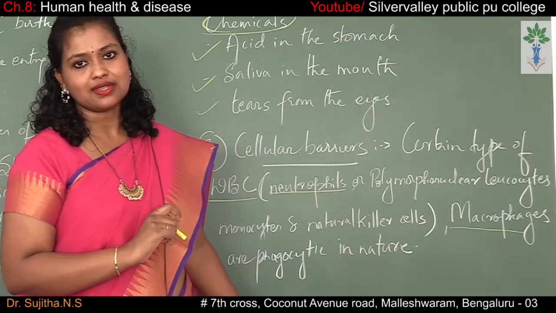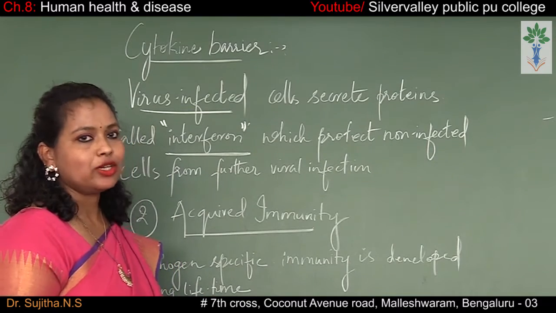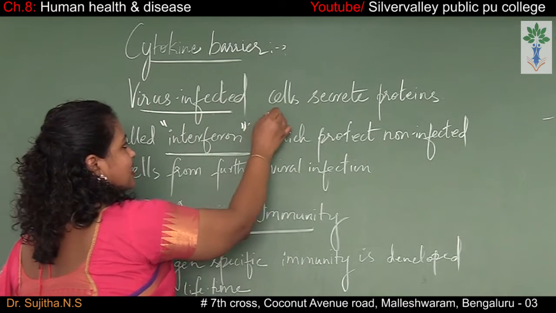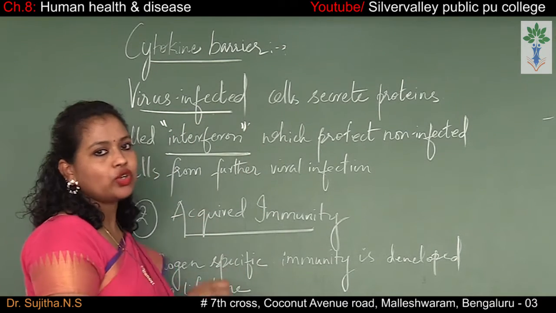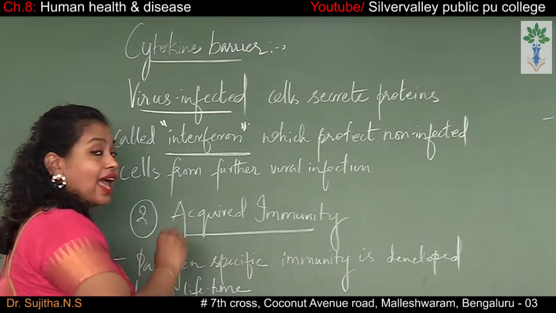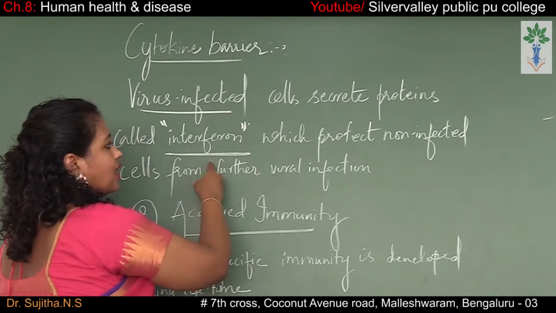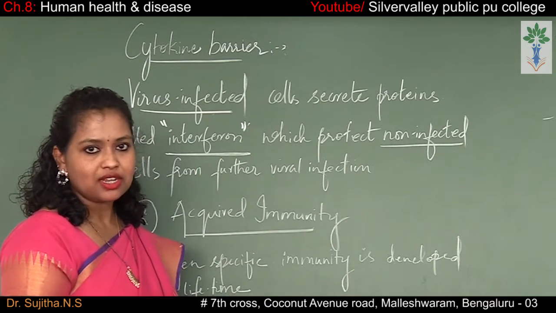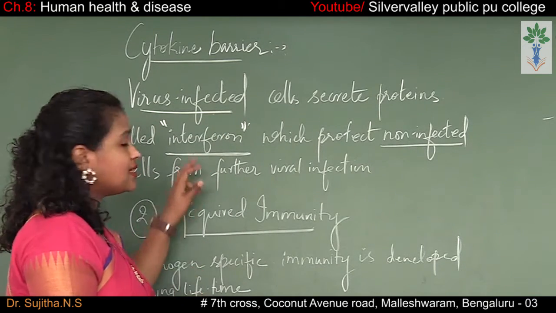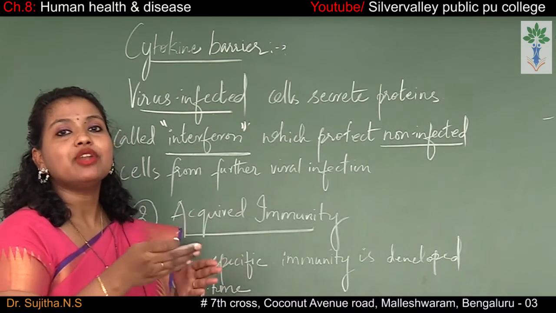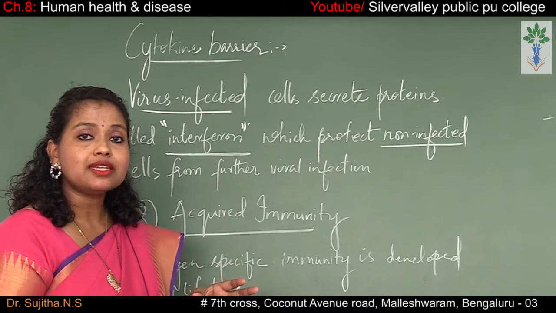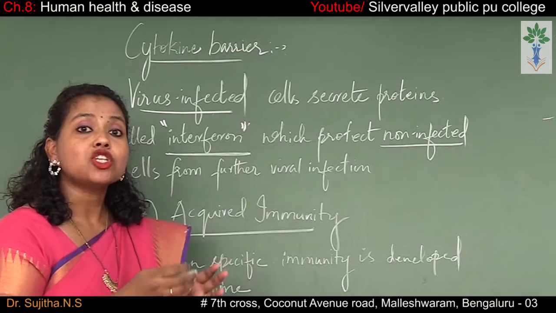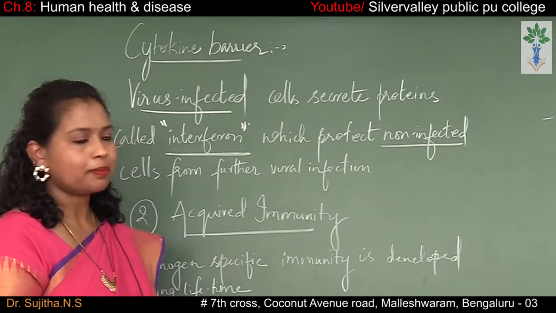They protect our body from microorganisms. So the next one is the cytokine barrier. Cytokine barrier means the virus-infected cells secrete a certain type of protein called interferon, and this chemical, the interferon, goes and protects the cells which are not infected by the pathogen. So here interferon is a sort of cell-to-cell communication, where the chemicals released by virus-infected cells go and protect the cells which are not infected by the pathogen.